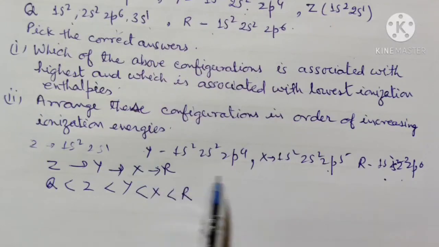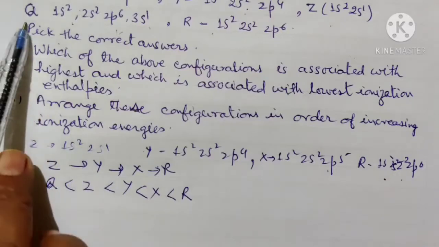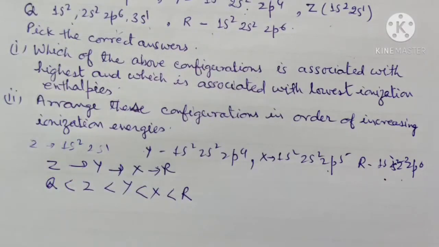Now this one has a completely filled shell, and it has the highest ionization enthalpy because its shell is completely filled. And the element Q has the lowest ionization energy because the electron is removed from the p orbital.